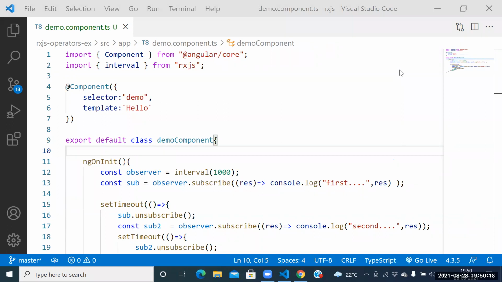The first person stopped at 4 seconds. Subject gives that information to the second person. The second person starts from the fifth second onwards. That concept we call Subject.